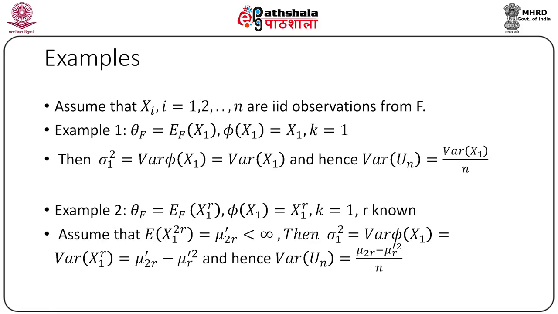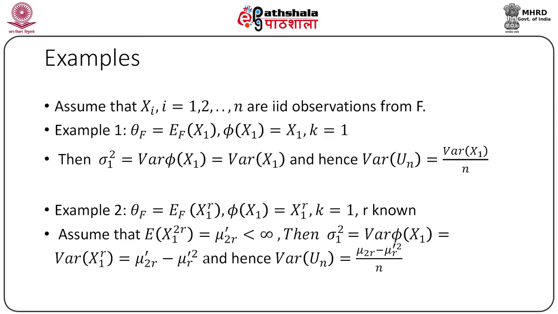Now, next consider the estimation of the rth order raw moment of the population, where r is known. Since we have theta equal to expected value of x1 to the power r, it is easy to observe that the kernel is phi x1 equal to x1 to the power r, and this is a kernel of degree 1. Therefore, sigma 1 square is nothing but the variance of phi x1, which is nothing but variance of x1 to the power r.